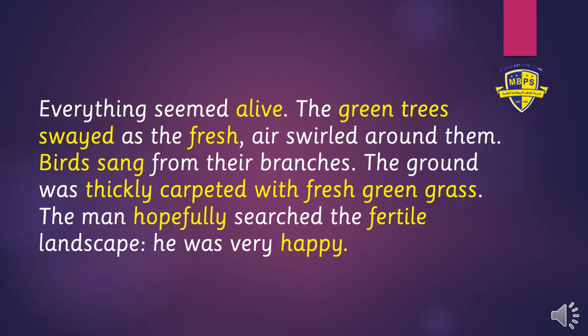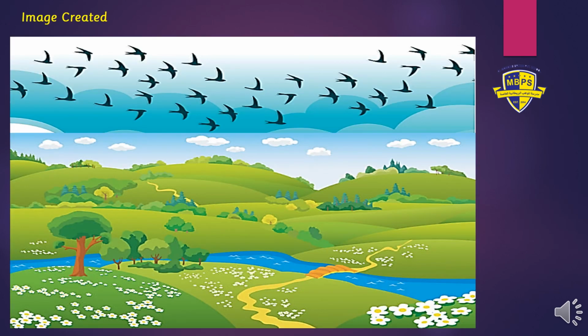He was very happy. Now all of a sudden, the whole atmosphere of the passage has changed. Before it was all gloomy and dark. Why? Because of the choice of words. And now it has become fresh and green and happy because of the choice of words. Now what kind of image is created in your mind? Now see the image that is created in our minds. It's fresh, it's green, there is grass everywhere, there are birds around. It's a nice picture that has been created in our minds. Why? Because of the choice of words.